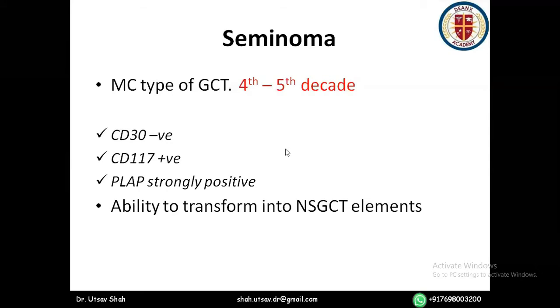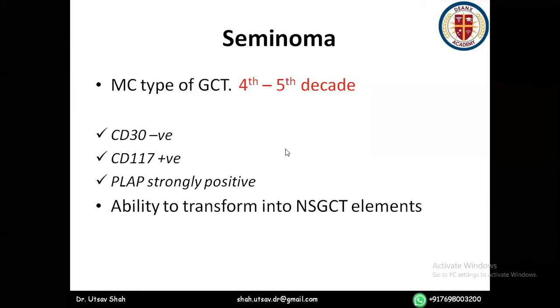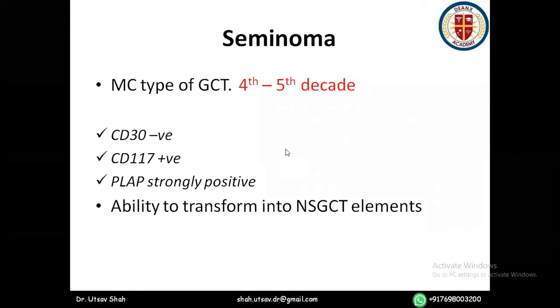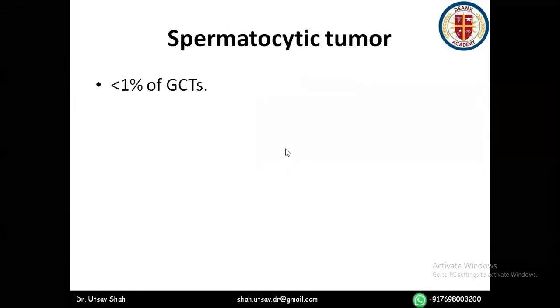HCG is raised in 15%. But if AFP is raised and your histology of orchidectomy is seminoma, it is still considered non-seminoma. AFP is never raised in seminoma. Please remember this. If AFP is raised, then it is a non-seminomatous germ cell tumor.